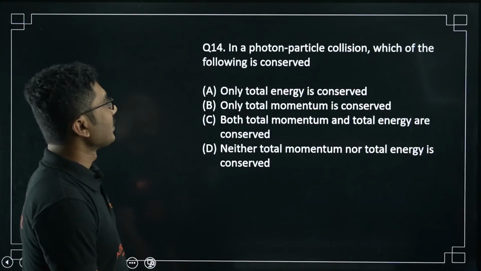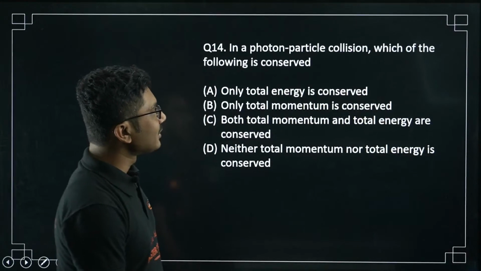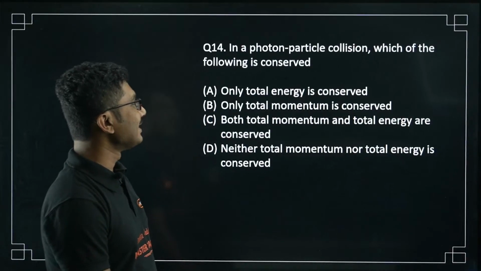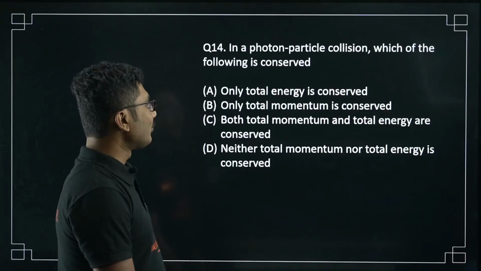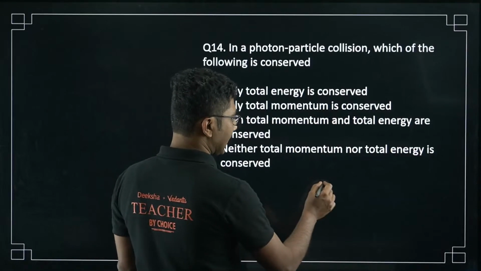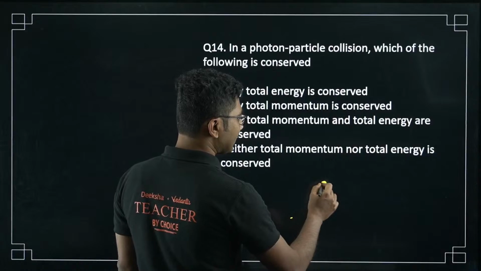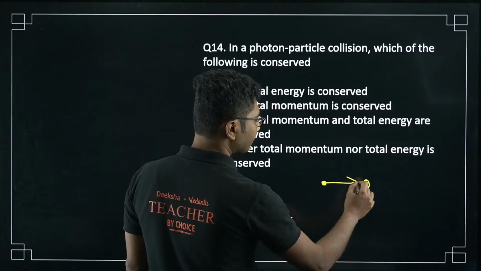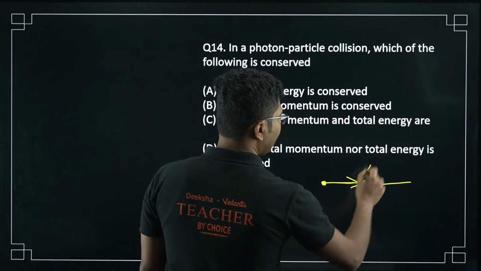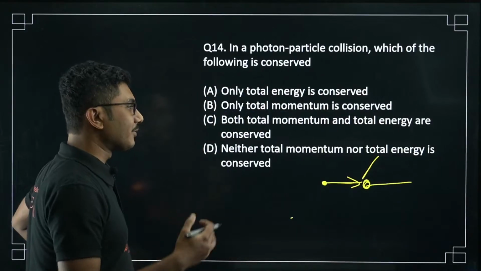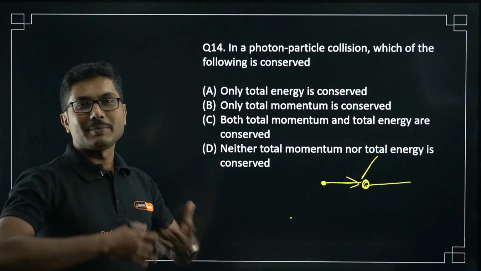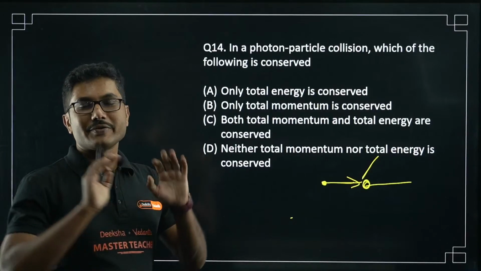Next question. In a photon particle collision, which of the following is conserved? Only the total energy is conserved. Photon particle collision means a scattering experiment, when a photon is sent towards an electron and it is scattered by some angle. The details of the experiment are not there, only the name is there, but you can answer it by normal conservation principles.